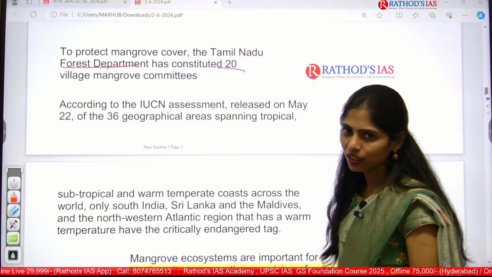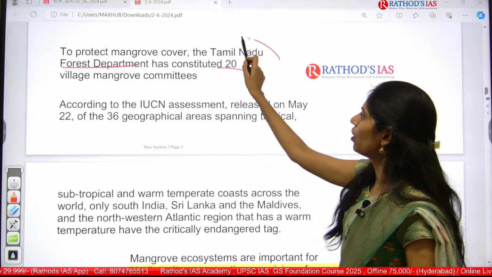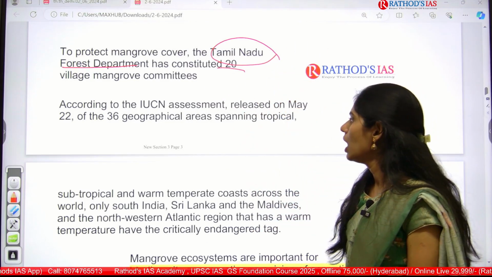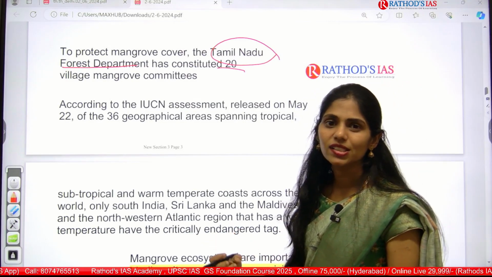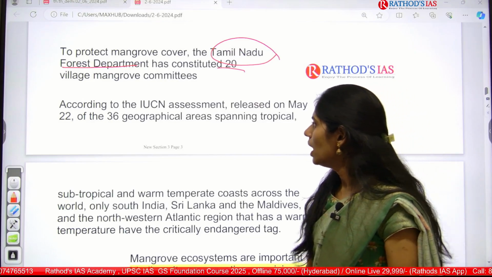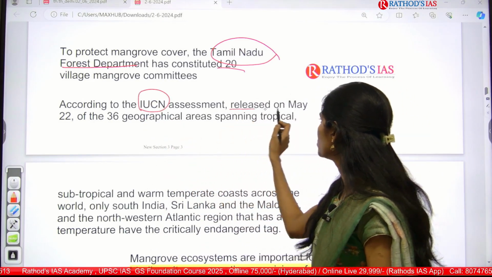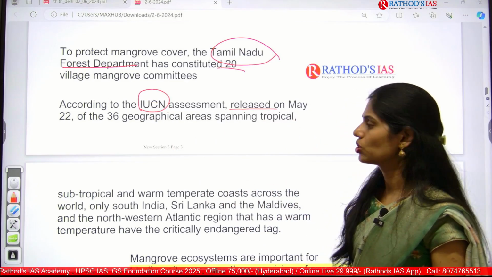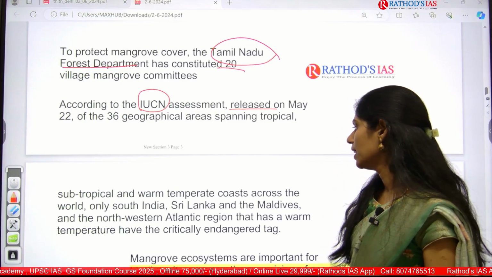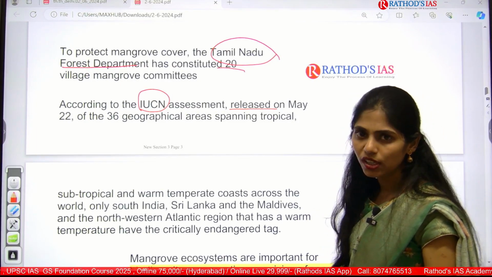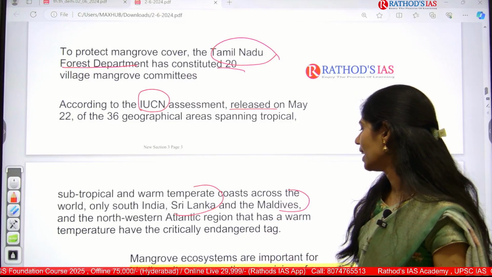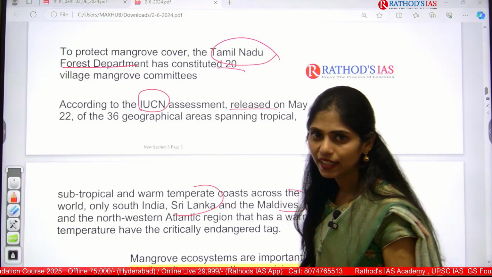To protect this mangrove cover, the Tamil Nadu Forest Department has constituted 20 village mangrove committees. And why? Because they are listed as critically endangered. They want to conserve them. And according to the IUCN assessment which was released, it said that 36 geographical areas, for example in tropical and subtropical regions, in warm temperate coasts of the world, and even South India, Sri Lanka, Maldives and the northwestern Atlantic region, are critically endangered.